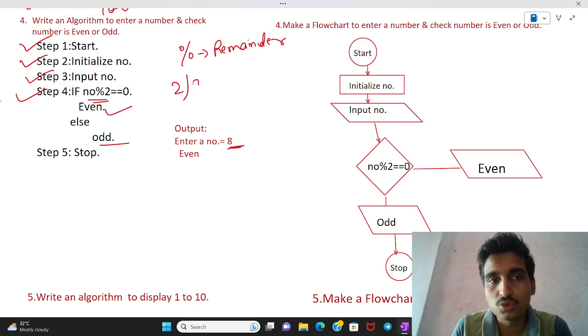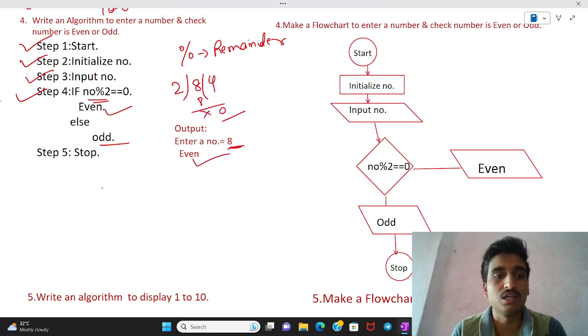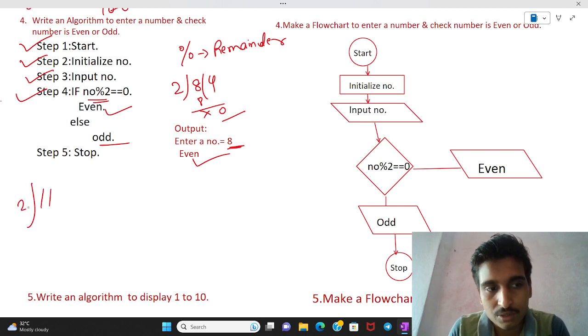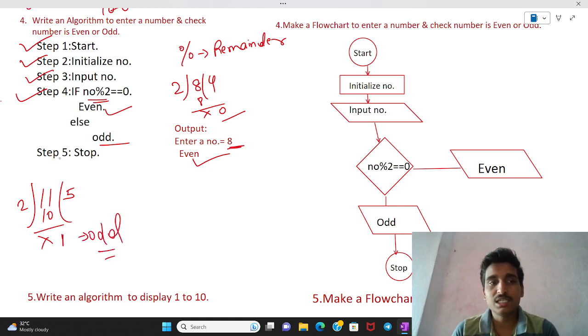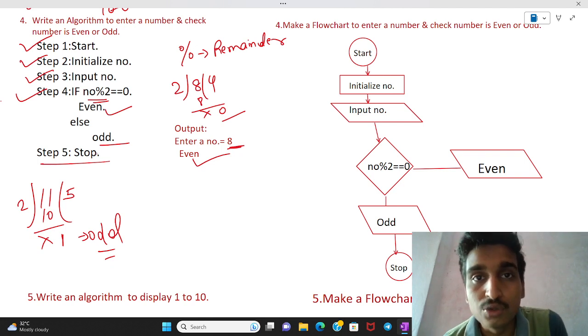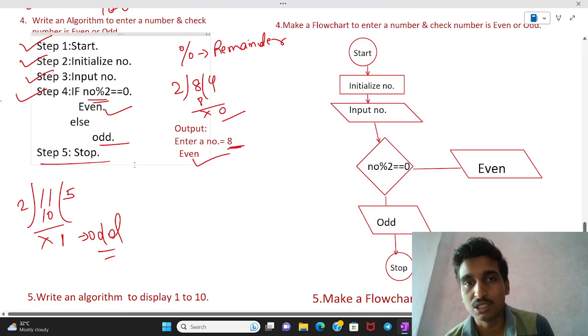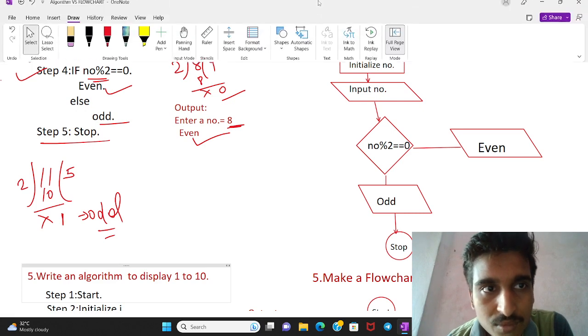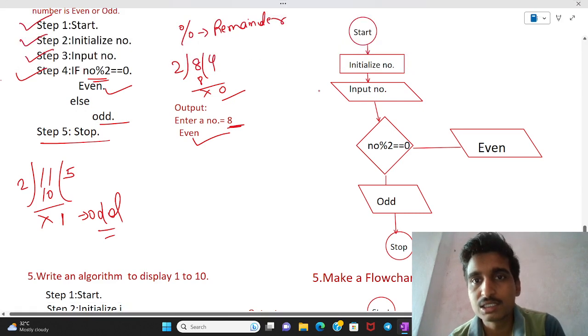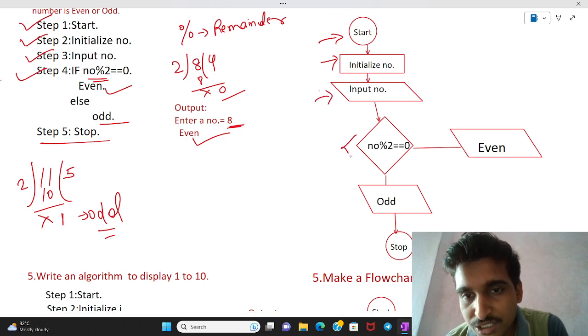Suppose we divide 8 by 2, then the remainder is 0, so this is an even number. Suppose we divide 11 by 2, then the remainder is 1, so it is an odd number. In the same way, if any user follows these 5 steps, they can easily know whether the number is even or odd. Similarly, a flowchart gives you the concept of how to find the even and odd function. Let us consider: start, initialize number, input number, and this is the decision box.